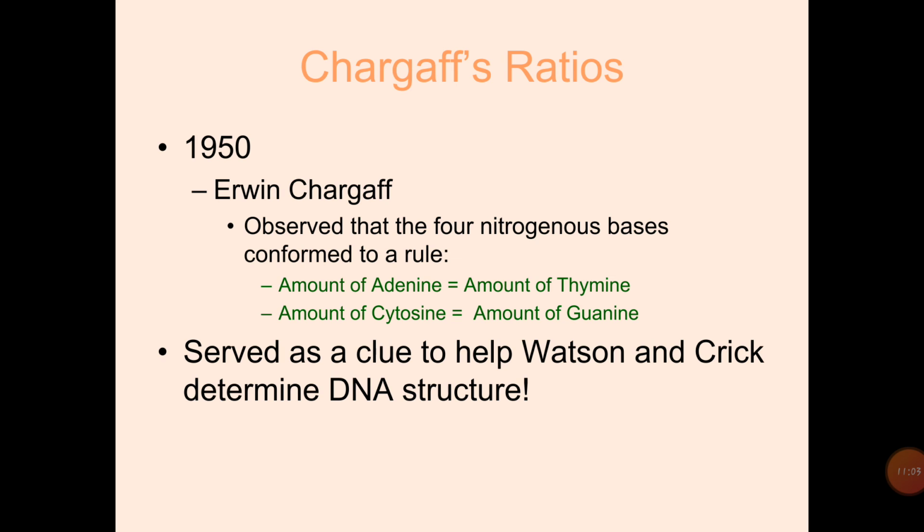So the ratio of purines and pyrimidines is 1:1. This is called Chargaff's rules, and it served as a clue to help Watson and Crick determine the DNA structure.